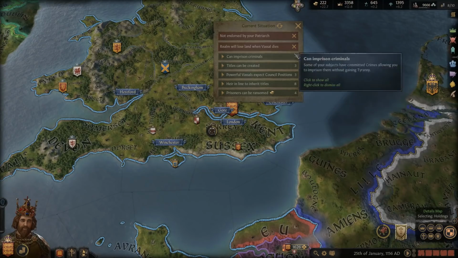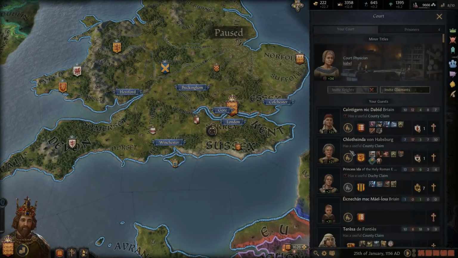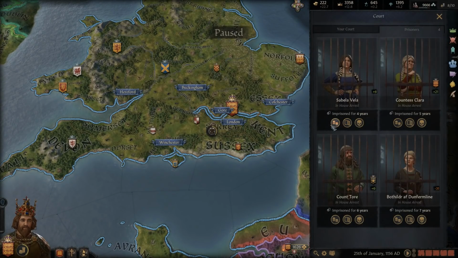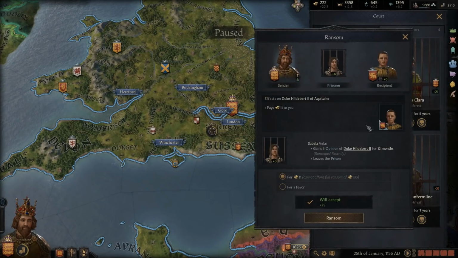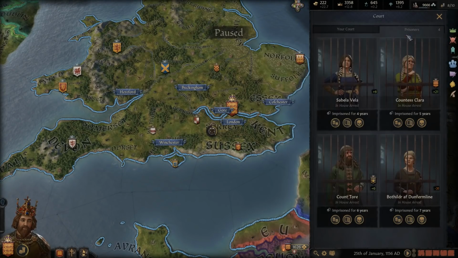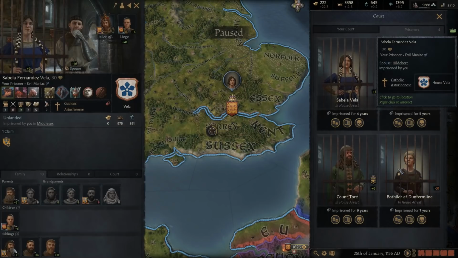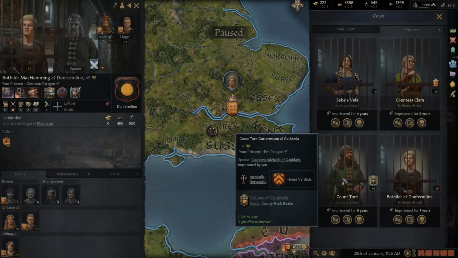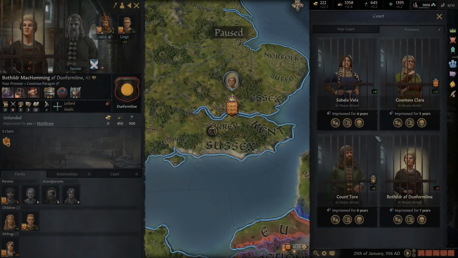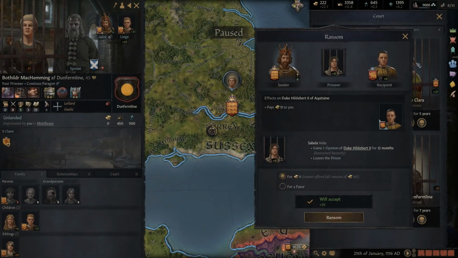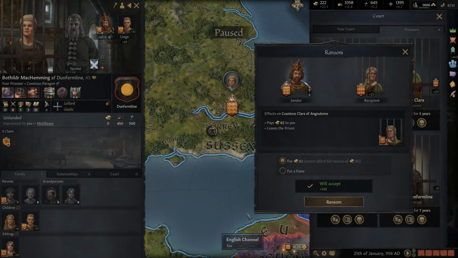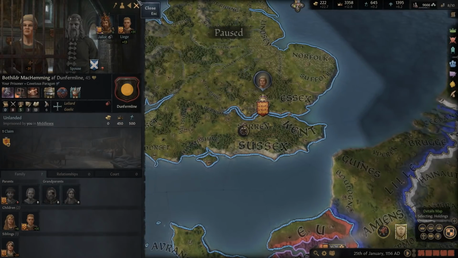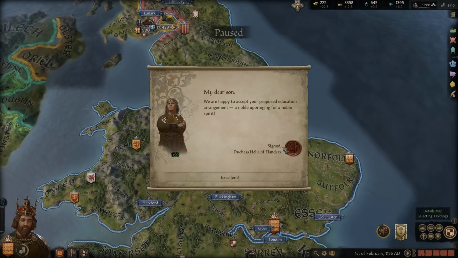Just seeing if there's anything here available. We might want to take a look and see if any of these vassals, or excuse me, if any of these prisoners are ones that we want to ransom off here. As far as their religion goes, let's just kind of go through these. I wanted to keep, yeah, we'll keep some of these guys in here. Yeah, we'll keep them. But if these ones want to be ransomed, they don't have the money, do they? Yeah, they don't have the money, so they'll have to wait until they get more money.